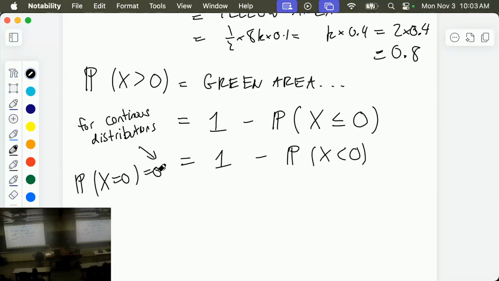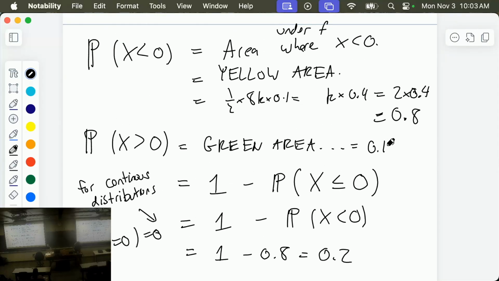A way you can think about that: imagine an infinitely thin slice. What is the mass exactly at this infinitely thin slice? There is no mass there. If it's infinitely thin, it will have infinitely small mass. So the probability of any individual point for a continuous distribution is 0, and x less than or equal to 0 and x less than 0 are the same. So this is 1 minus 0.8, also known as 0.2. We could have also done it this way: 0.1 times k, which is 0.2. Either way, 20%. All right, that was A and B.